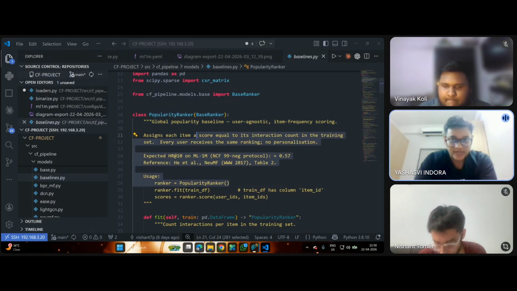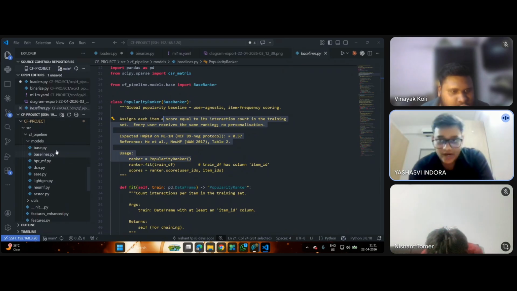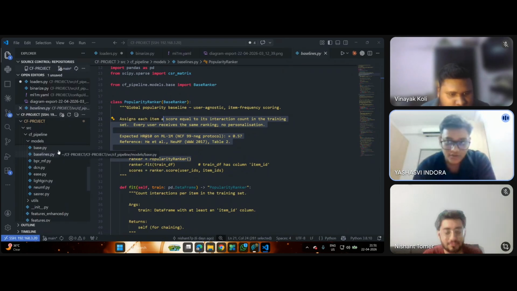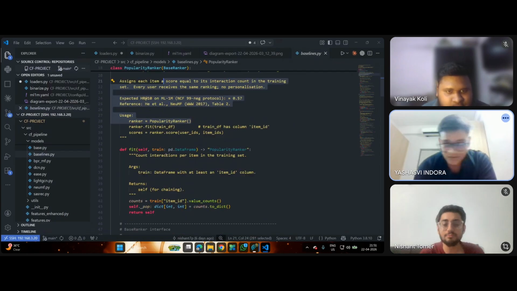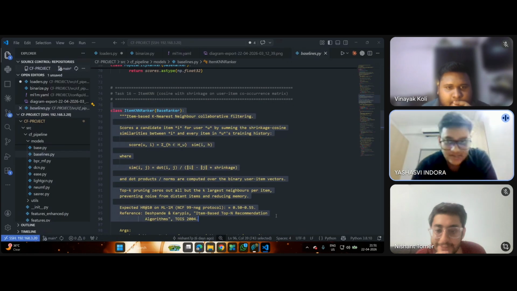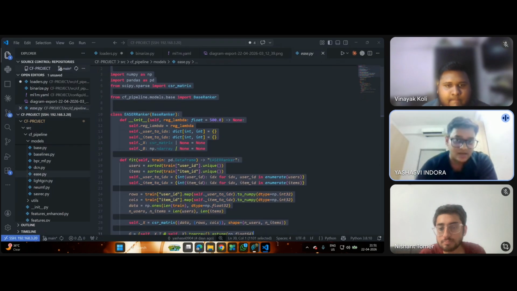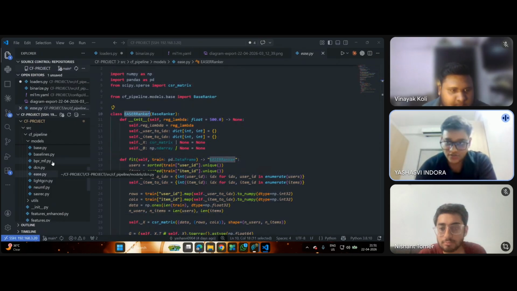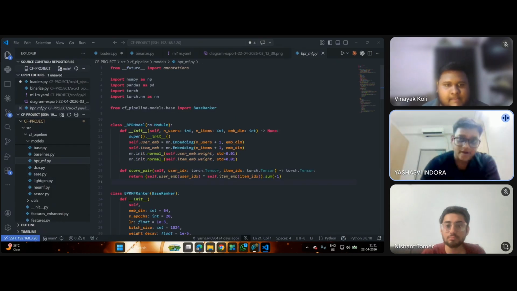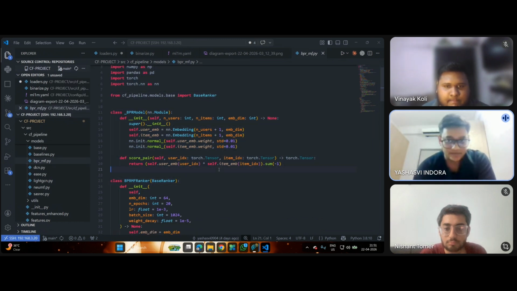The second model is ItemKNN, which scores items based on cosine similarity to what the user already watched. Then the next model learns a closed-form item-to-item weight matrix, linear but consistently competitive. The next is the BPR model, which learns user and item embeddings via pairwise ranking, with the positive item ranked above sampled negatives.